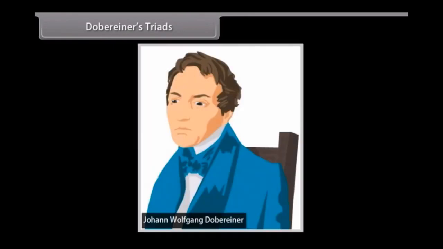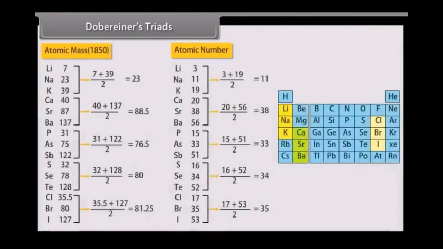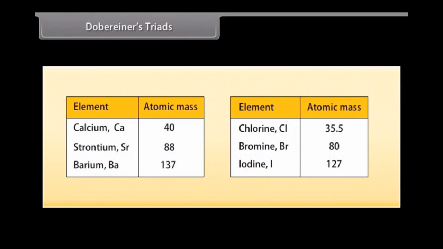classify them. Dobereiner's triads. In 1829, Dobereiner, a German scientist, made groups of three elements, each based on their properties. He named them triads. He observed that the atomic mass of the middle element of a triad was equal to the arithmetic mean of the atomic masses of the other two elements. For example, in a triad of calcium, Ca 40, strontium, Sr 88, and barium, Ba 137, the mean of the atomic masses of the first and third elements is equal to the atomic mass of the second element. That is, (40 + 137) / 2, which is 88 u.